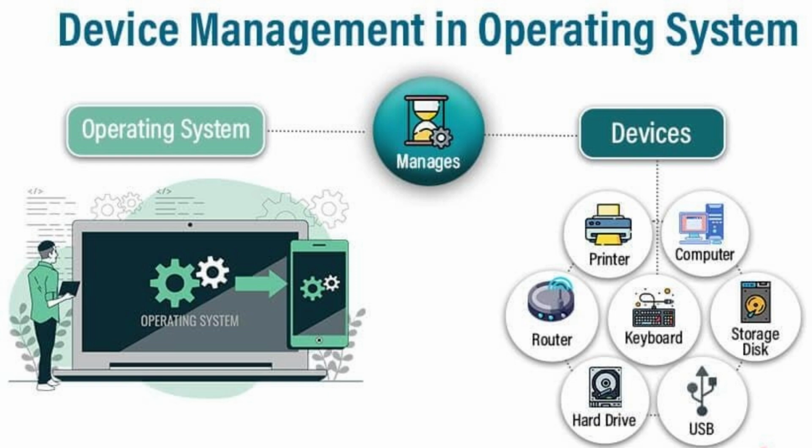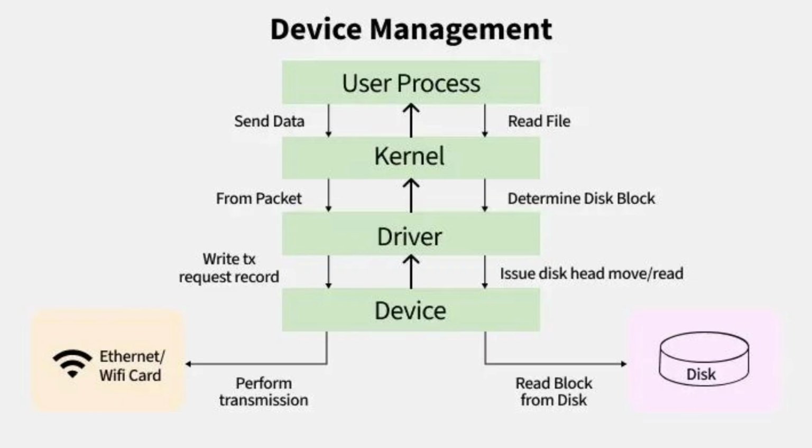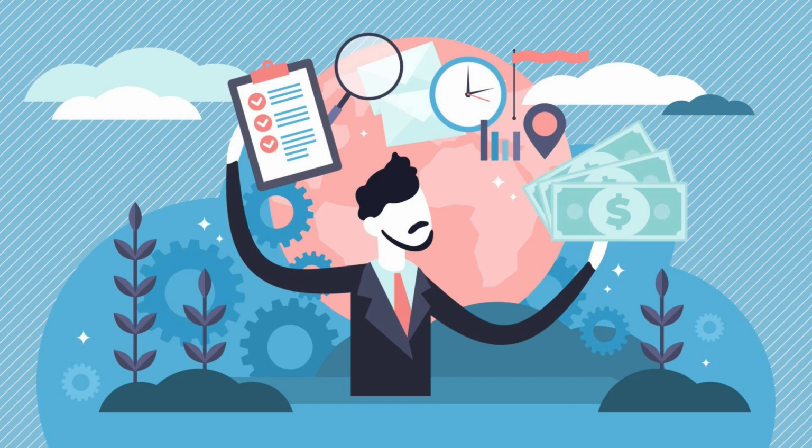Now think of the operating system like a manager in an office. The manager assigns tasks, manages resources, and ensures everything runs smoothly. Without the manager, there would be confusion and chaos. Similarly, without an operating system, a computer cannot function properly.